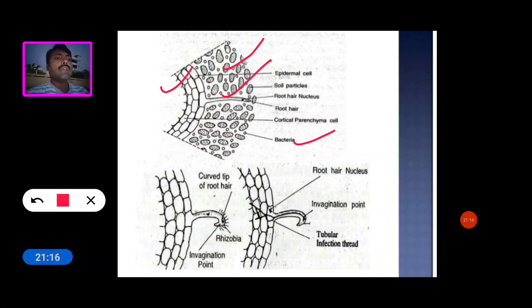These Rhizobium bacteria accumulate near the root hair, and the root hairs become curved. The root hair cell wall is then ruptured, and the Rhizobium bacteria enter into the root hair. This is called the tubular infection thread.